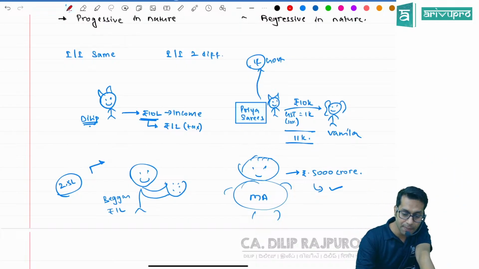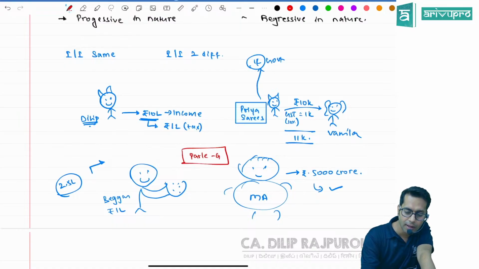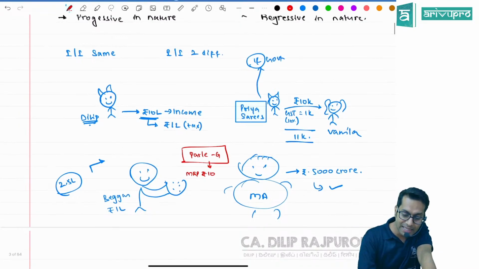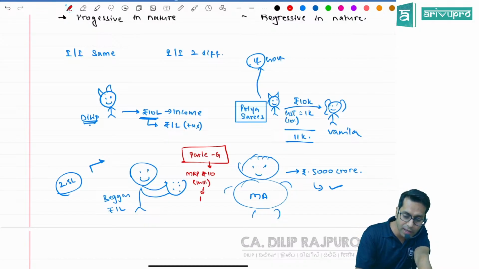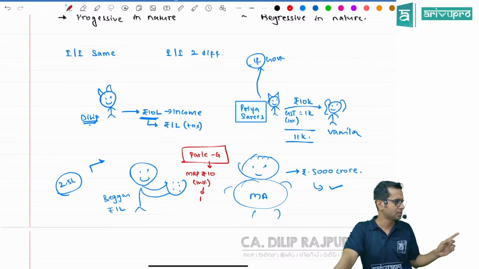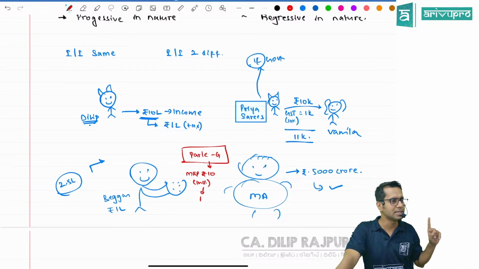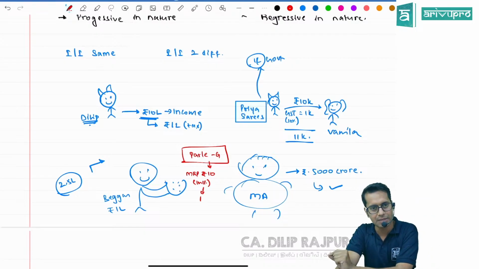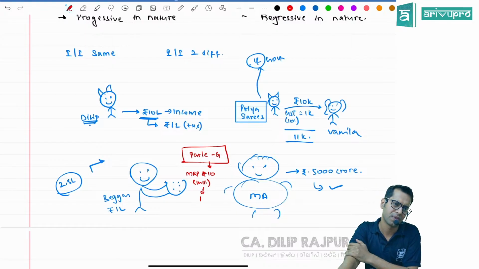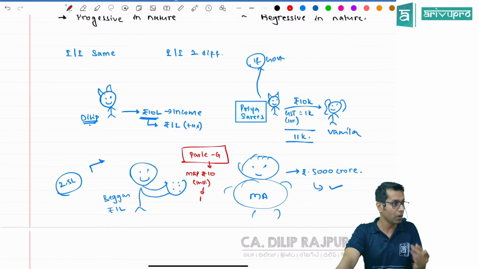Now both Mukesh Ambani and the beggar went to a shop and purchased a Parle-G biscuit. This Parle-G biscuit is of rupees 10. MRP means inclusive of taxes. You would have seen that it is written inclusive of taxes. Let us say it includes tax of rupees 1. Now tell me, if Mukesh Ambani purchases this Parle-G biscuit, how much tax will he have to pay? One rupee.